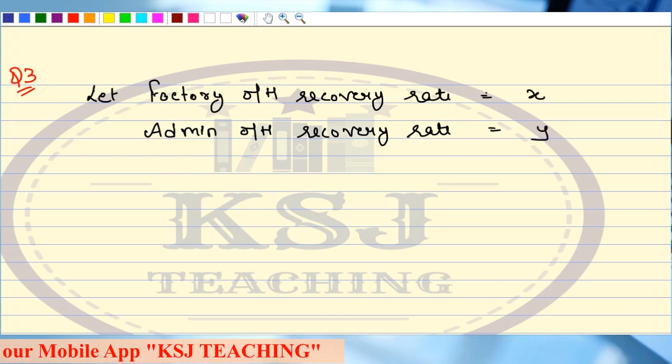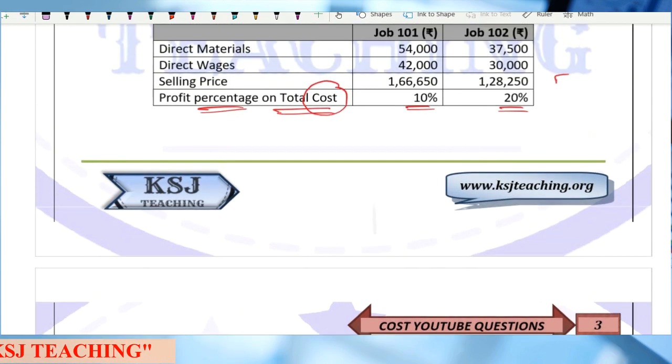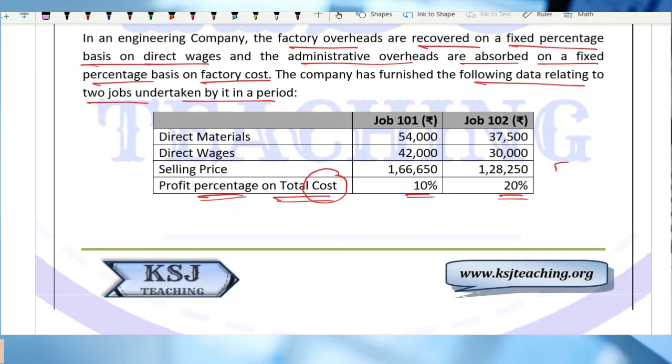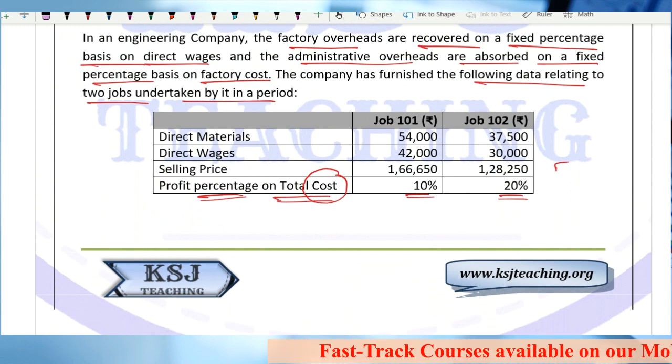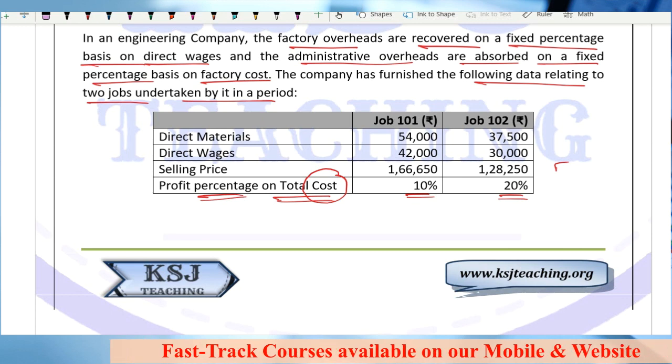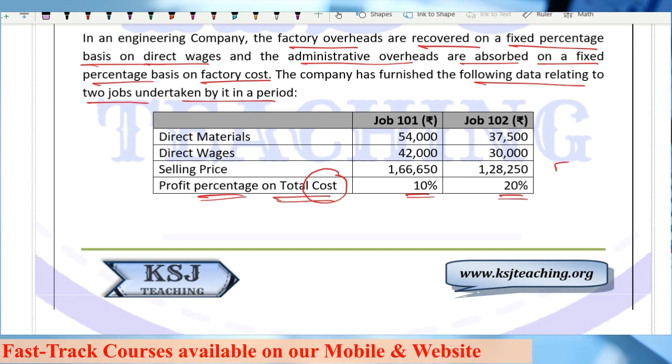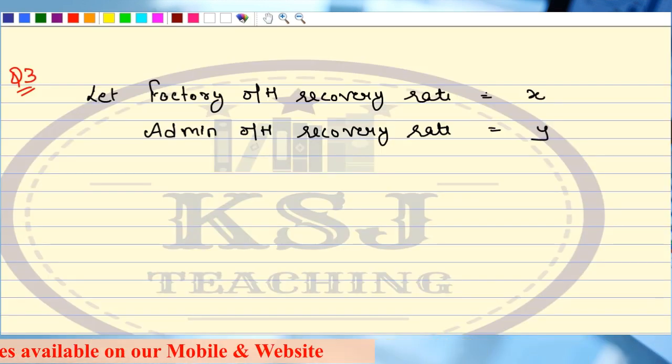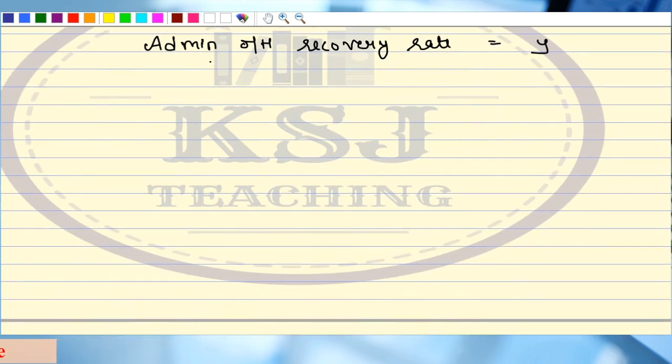Now, let's see the information that is given to us. We are given material, wages, selling price and profit percentage. That's it. So let's start by making the cost sheet for job 101 and 102. Let's see what information we can gather from here. Let's try to identify the maximum information that we can collect. We'll say cost sheet, job cost sheet.